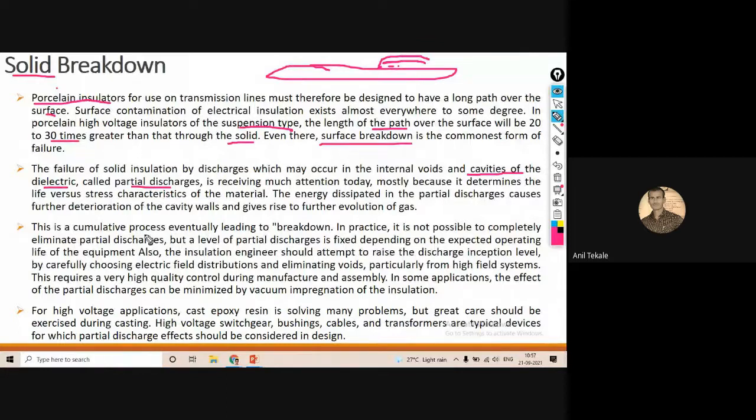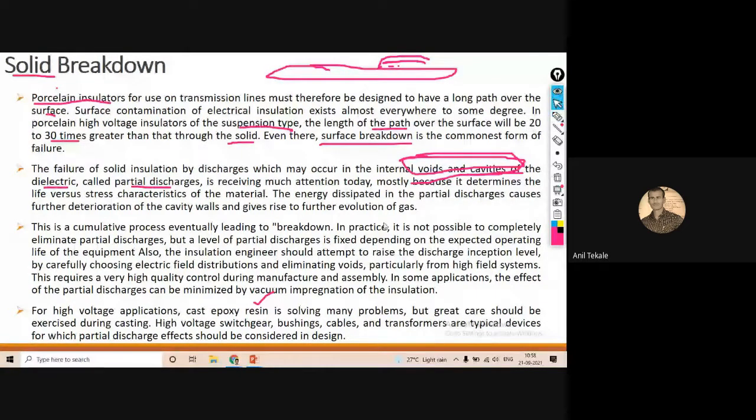If there is a high voltage application, then cast epoxy resin is used. See, there is a cable, and inside this cable there is a material containing resin. That resin is used to solve many problems, like casting, for high voltage applications, in a switchgear, in a bushing, and in cables also. A small partial discharge should be eliminated with the help of this cast epoxy resin, right?